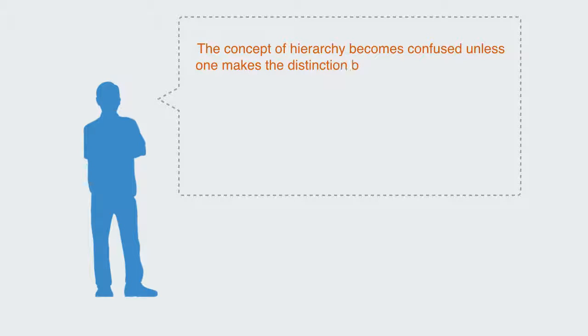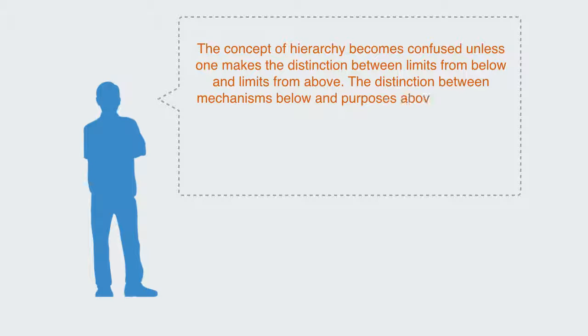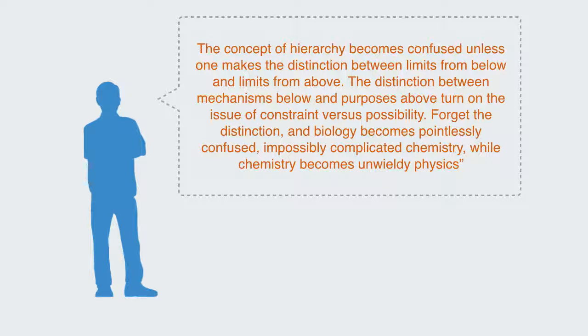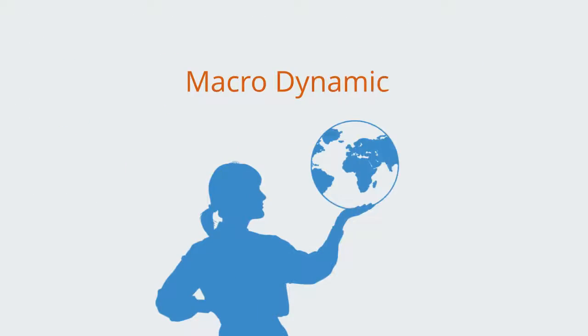The concept of hierarchy becomes confused unless one makes the distinction between limits from below and limits from above. The distinction between mechanisms below and purposes above turns on the issue of constraint versus possibility. Forget the distinction and biology becomes pointlessly confused, impossibly complicated chemistry, whilst chemistry becomes unwieldy physics. Each level in the hierarchy operates under different rules, is driven by different objectives, or shaped by different factors.